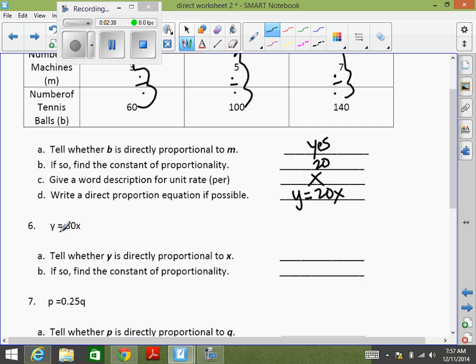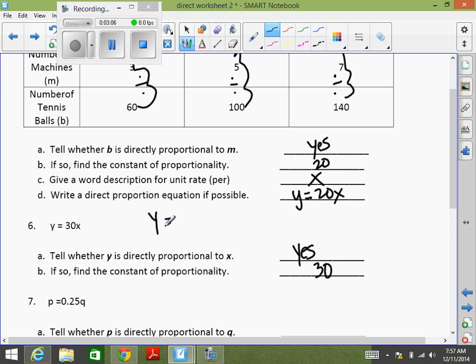Does this equation fit our direct proportion equation? Is it the same format? Does it look the same? y equals something x, yes? So then yes, this is a direct proportion. What's the constant? No, what is the constant? The constant is a number. 30. There we go. The constant is 30. So as long as it follows this format right here, it's direct.